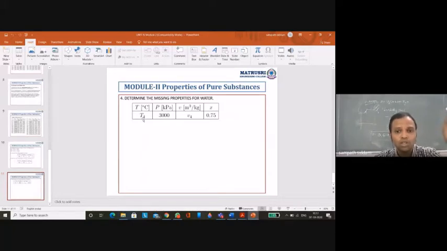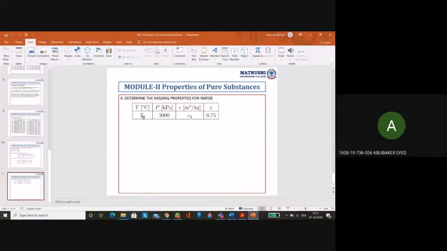To know the state, we have to know the actual temperature and the saturation temperature. Then only we will be able to identify in which state it is. Suppose your T is greater than Tsat, then we can say it is superheated. Suppose your T is less than Tsat, then we can say it is subcooled. But here your actual T is not known, right? Yes, sir. That is what we have to identify.